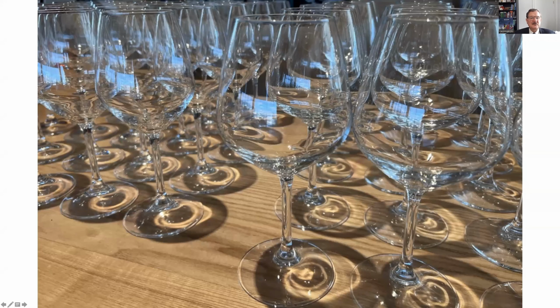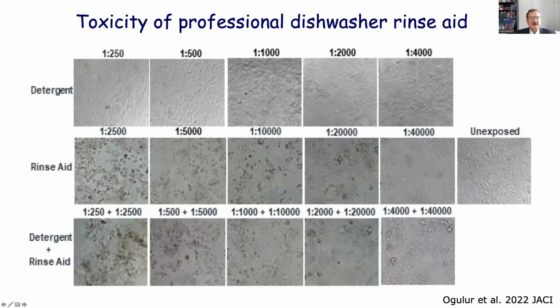Then from here, we come to very shiny dishes. This is a study done in our group. We can see professional dishwashers. Professional dishwashers were introduced to our lives after 2000, and laundry, normal laundry, and also household dishwashers were introduced earlier, in the 1960s. Professional dishwashers have a rinse aid, which contains alcohol ethoxylates, and Ismail earlier did these studies showing that